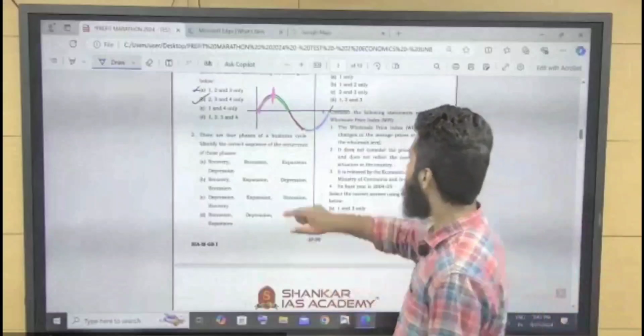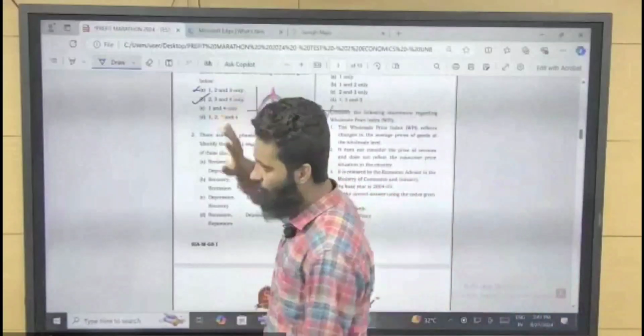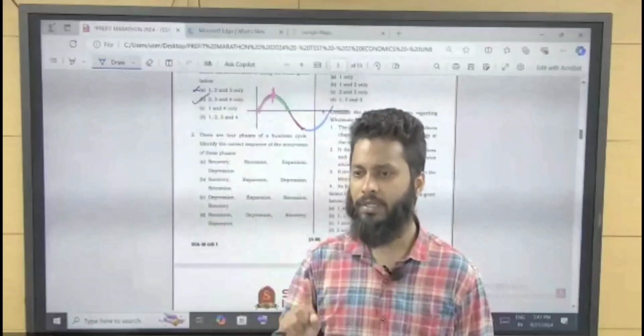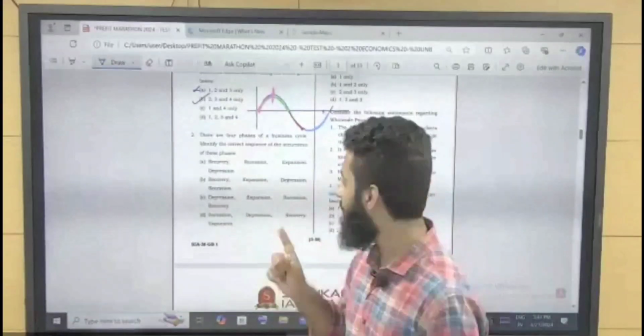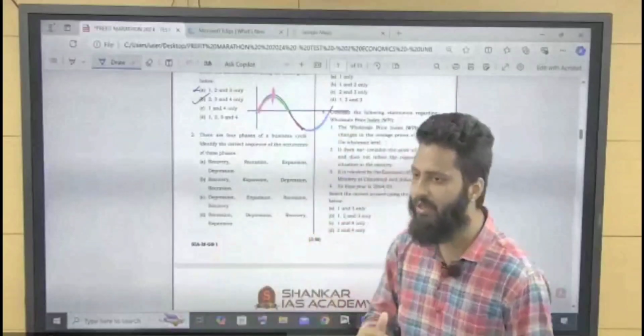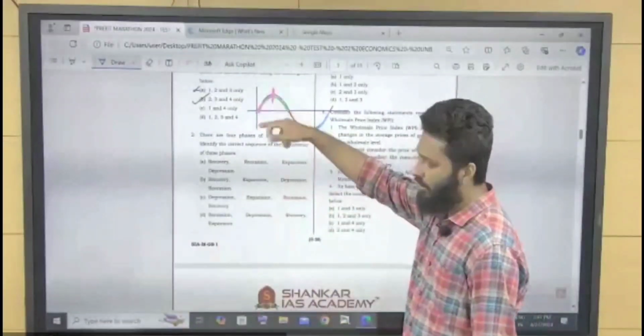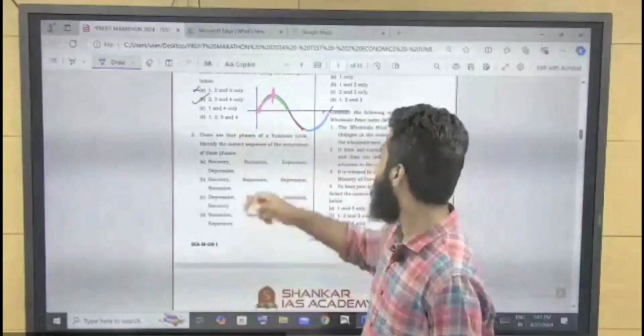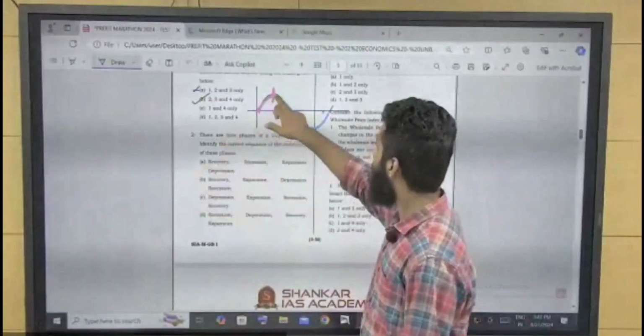When boom period is there, GDP growth rate will be higher, GDP will be increasing, as well as inflation will be on the higher side. So to curb inflation, if contractionary monetary policy and contractionary fiscal policy are implemented, then slowdown takes place.